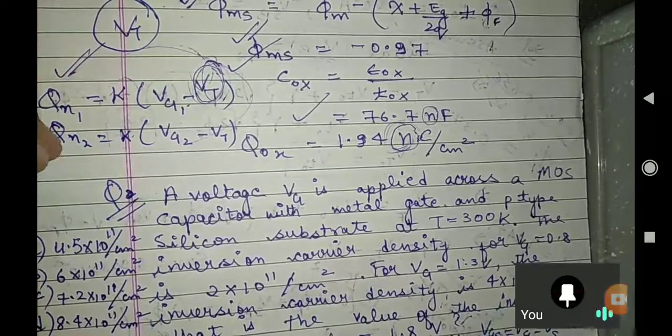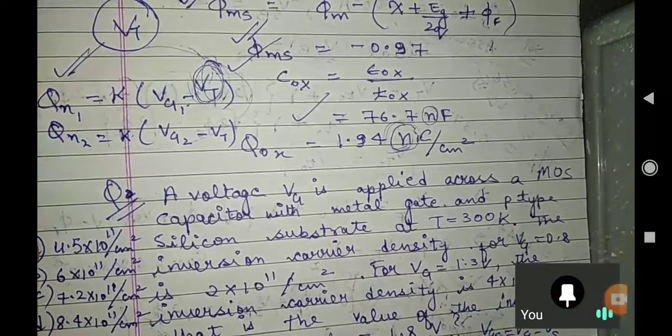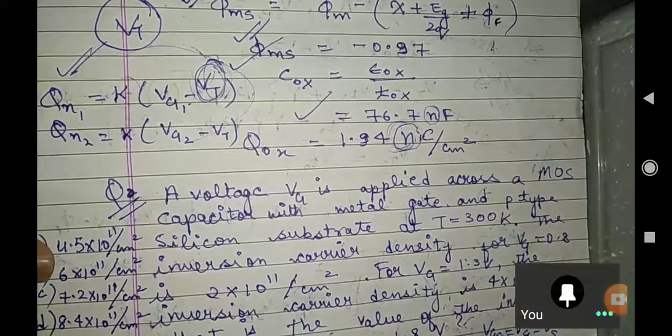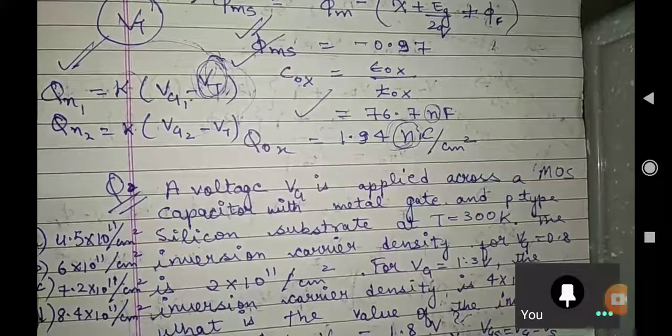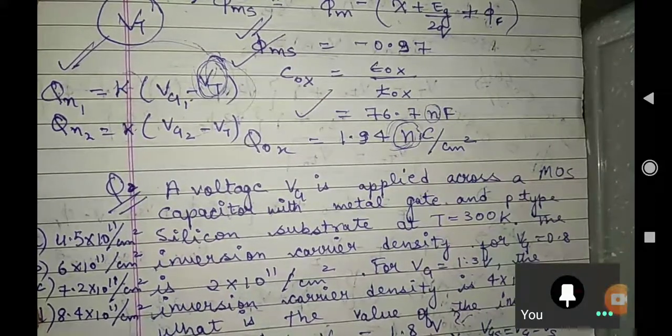If you divide these, we can find Vt. Amulya, where are you? You can do this in a fraction of seconds. Just simple mathematics.